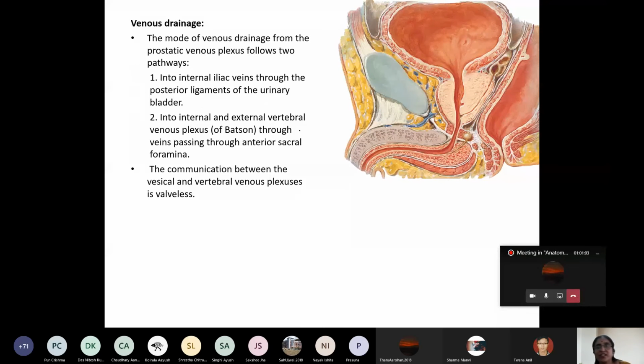The drainage of this prostatic venous plexus is by 2 pathways. Either it drains into the internal iliac vein by passing through the posterior ligament of the urinary bladder, or into the internal or external venous plexus of Batson that lies inside the vertebral canal, by passing through the anterior sacral foramina of the sacrum. So this is how the prostatic venous plexus communicates with the internal vertebral venous plexus, which drains the spinal cord and the vertebral column, my dear student.